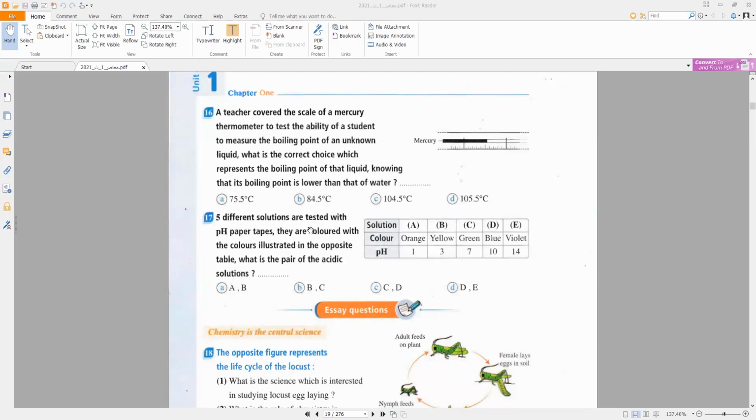25. Different solutions are tested with pH paper tape. They are colored with the colors illustrated in the opposite table. What are the acidic solutions? The acidic solutions are A and B, because acidic solution pH is less than 7.